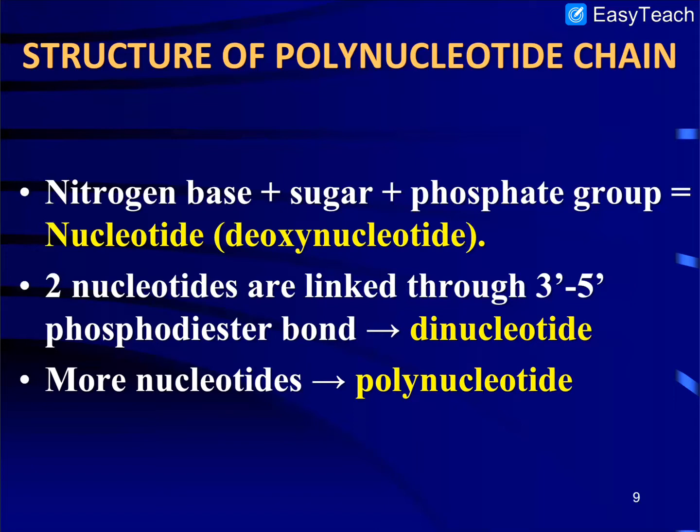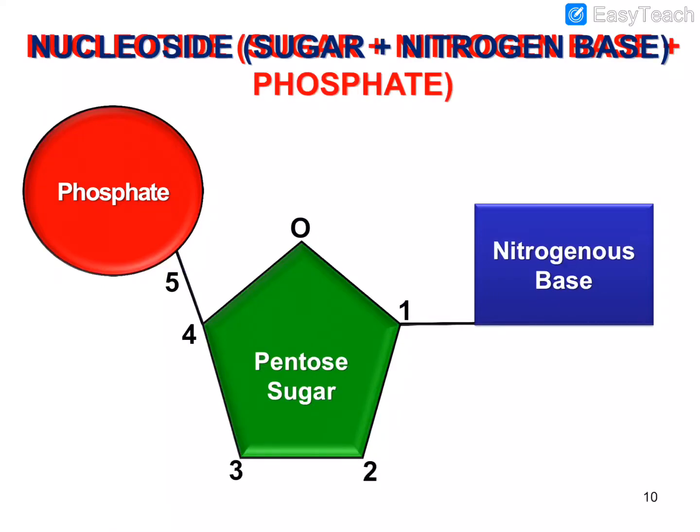But when a phosphate group is attached to the nucleoside, or we can say that these 3 components, nitrogenous base, sugar and phosphate group, attach with each other, then the formation of nucleotides occurs. Here you can see the structure. This is the pentose sugar, this is the nitrogenous base, and this is the phosphate group. They attach with each other in this fashion, and the formation of nucleotide occurs.